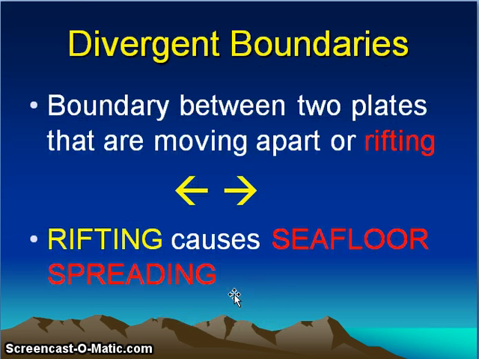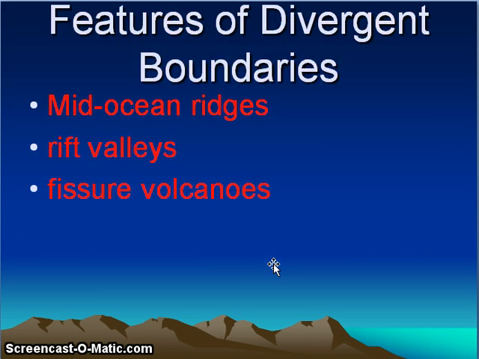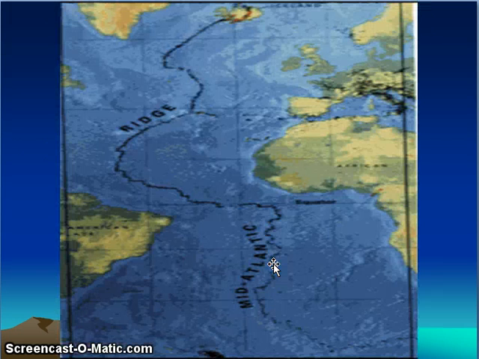Starting with divergent plates: the boundary between two plates that are moving apart, or rifting. Rifting causes seafloor spreading. Surface features of divergent boundaries include mid-oceanic ridges, rift valleys, fissure volcanoes, etc.